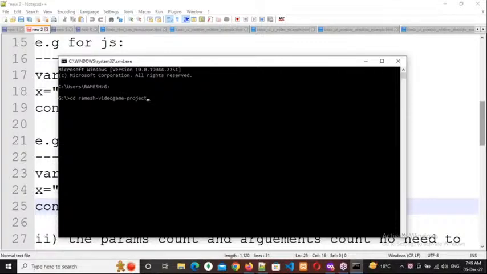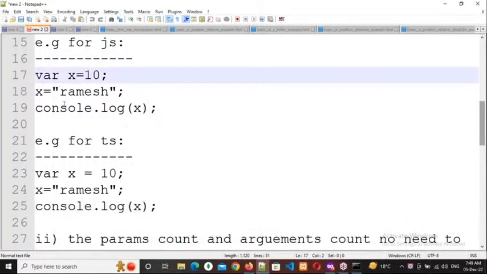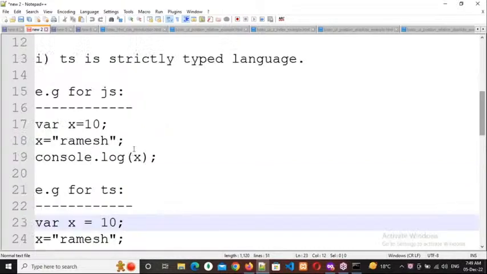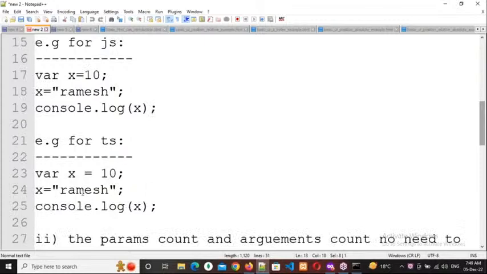Okay. Any other answers? Data type, sir. Data type is different. Okay, but I did not mention any data type right here. See, I did not mention any data type. So your answer is correct. That means it will throw an error. Why? Because this is a strictly typed language, so we need to mention the data type also. But here I'm not mentioning the data type, so just because of that, it will throw an error.